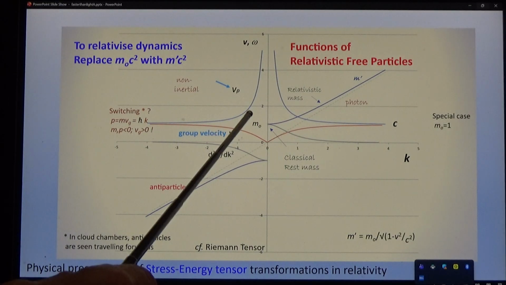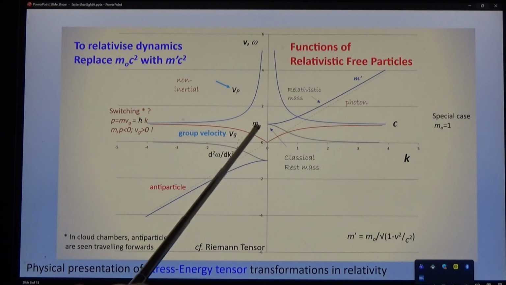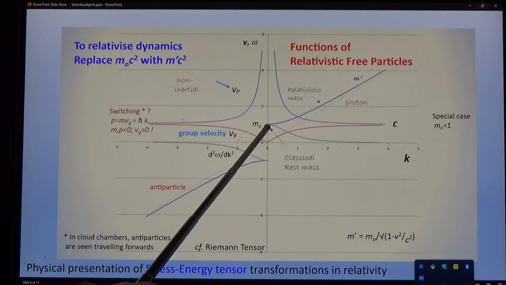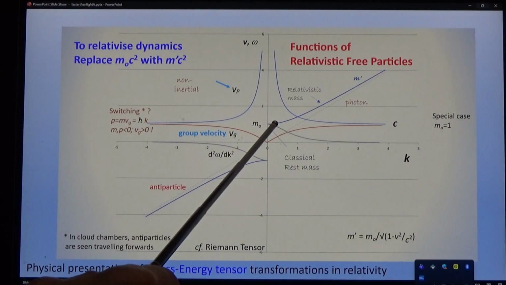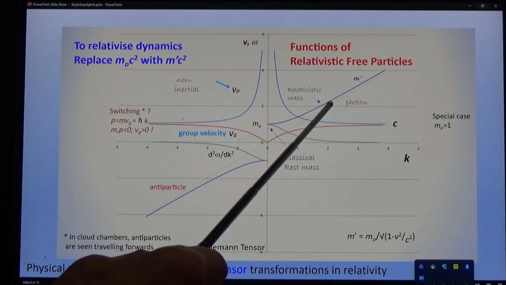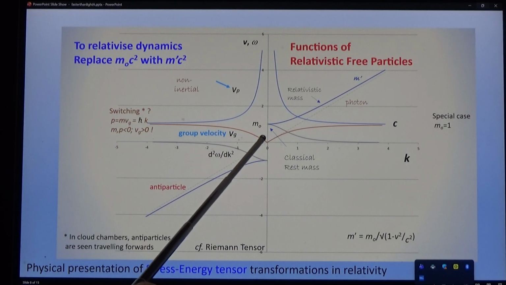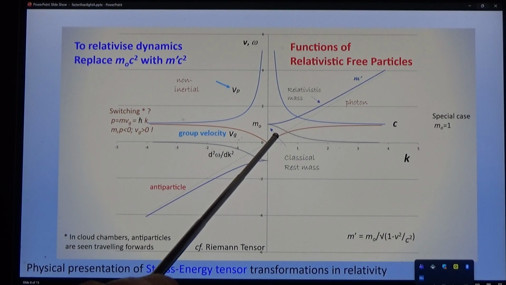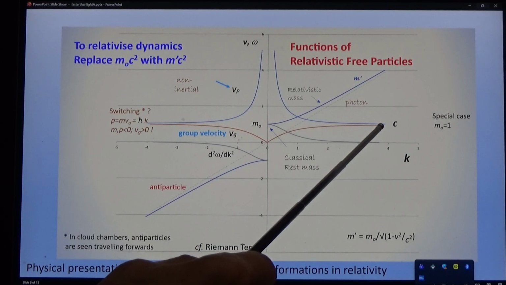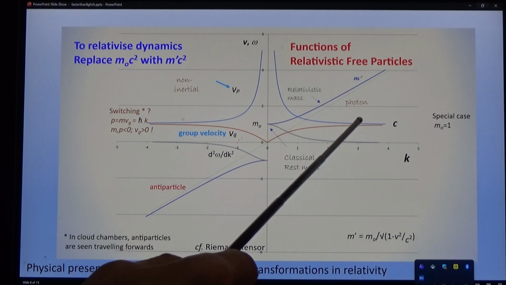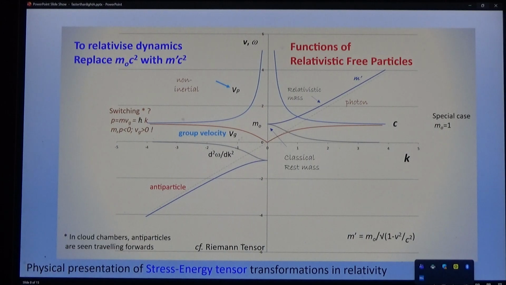To illustrate, here's the rest mass, which is constant in Newton's mechanics, but which increases in Einstein's mechanics. Here's Newton's velocity, the group velocity, which tends to c in Einstein's mechanics. And here's the phase velocity, faster than c, both from Newton to Einstein.